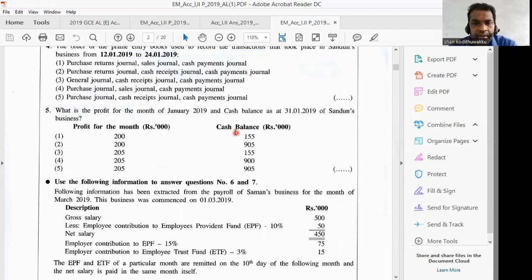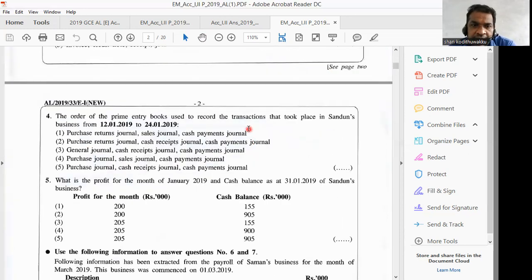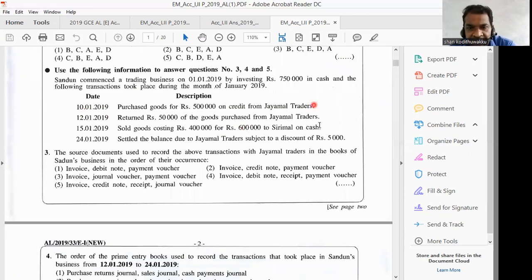Here, profit for the month and cash balance, you have to select the correct answer. Actually, when you select the correct answer, you can save time by considering the order. Profit for the month, cash balance. When it comes to these 4 transactions, the first transaction, only the expenses. Purchases, no.